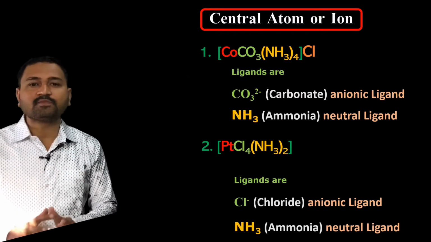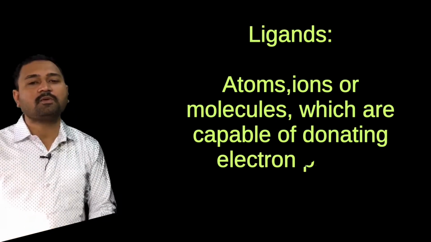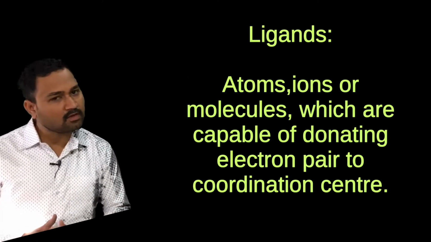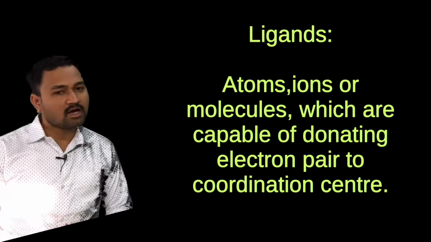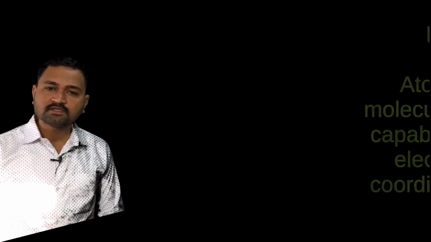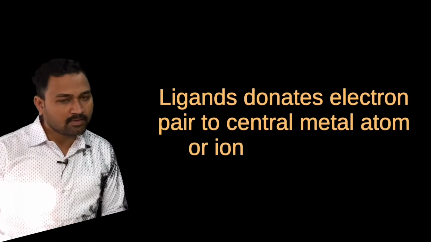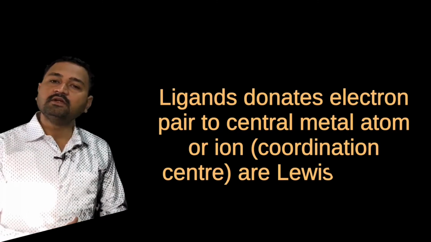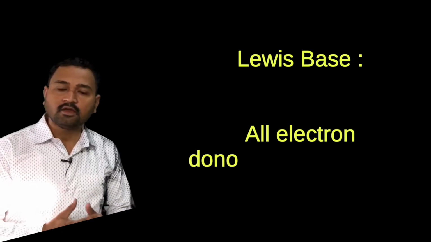In short, ligands are atoms, ions or molecules capable of donating a lone pair of electrons to the central metal atom. Ligands are considered Lewis bases, as they are capable of donating a pair of electrons to the central metal ion. A Lewis base is a species which is capable of donating electrons.